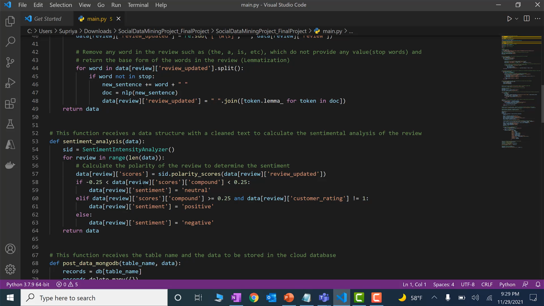So on. If it doesn't satisfy either of the conditions, then it's a negative review. So this is how we are analyzing all the reviews and then storing them in the same key of the dictionary, and then it's passed to another function, post data MongoDB. In that we are passing the whole data and it's getting saved in MongoDB. And further, we are generating a JSON file, and it's used for further analysis by another